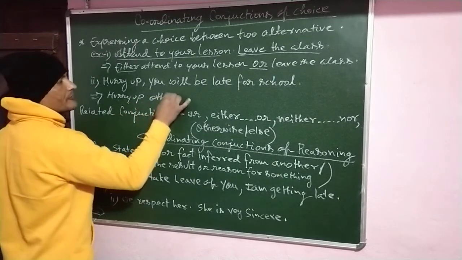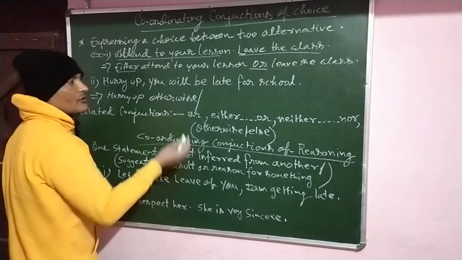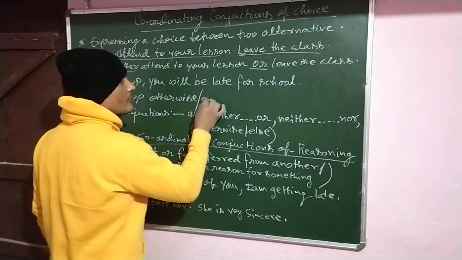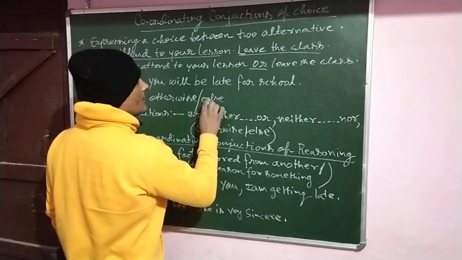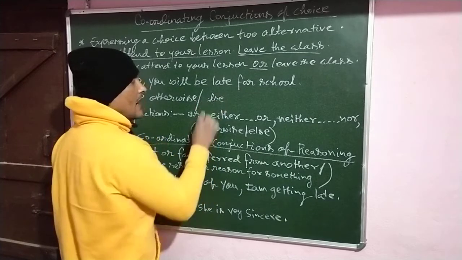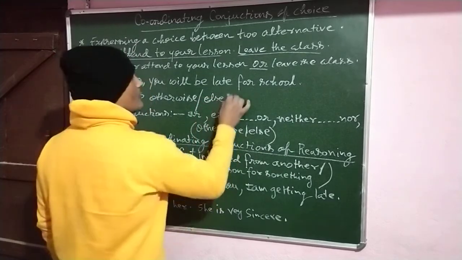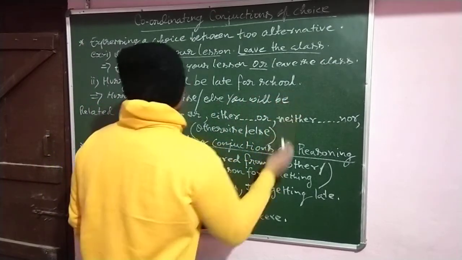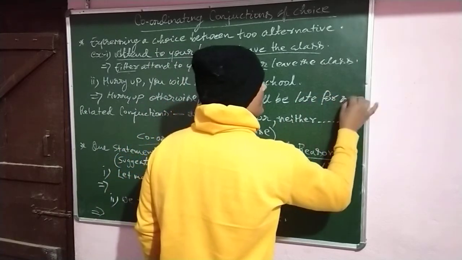Otherwise. In place of otherwise you can also write else, E-L-S-E, else you will be late for school.